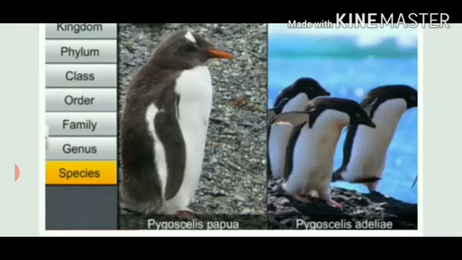In the first, the genus name is written, Pygoscelis papua is a species. In number 2, Pygoscelis adeliae is a species name. So papua is one species, adeliae is another species. But why is their genus the same? Because these species have some common characteristics.